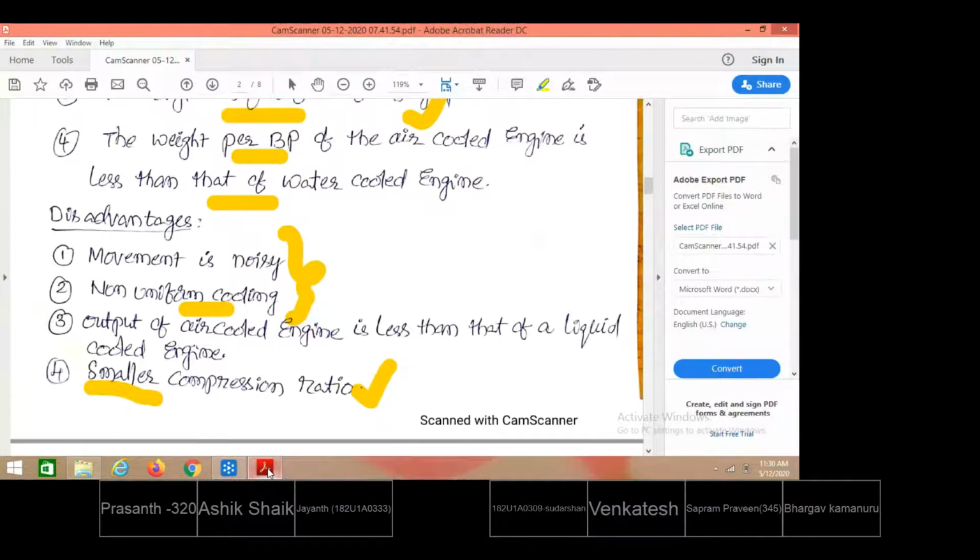How many ways can we do this? Two ways. The first way is air cooling, and the other way is water cooling. In all conventional vehicles, instead of air cooling, we try to provide water cooling systems to minimize the temperatures of the engine cylinders.